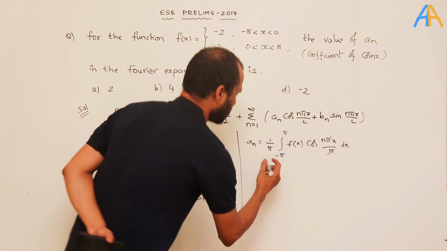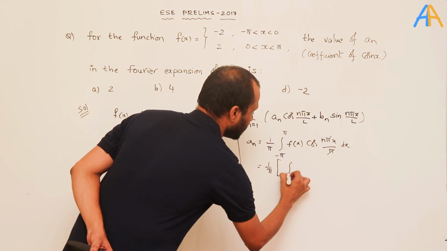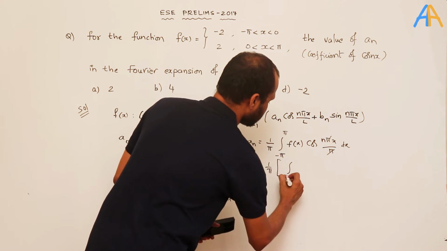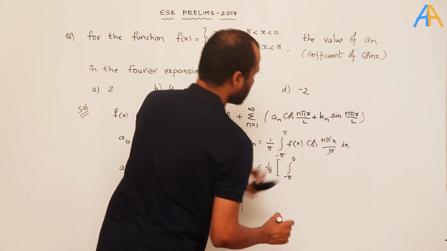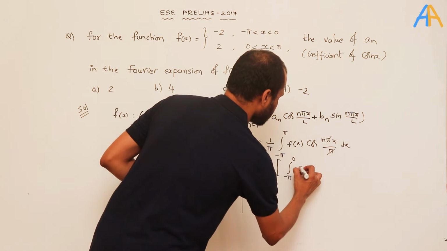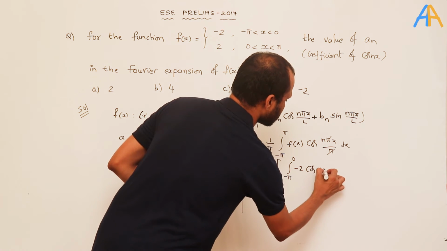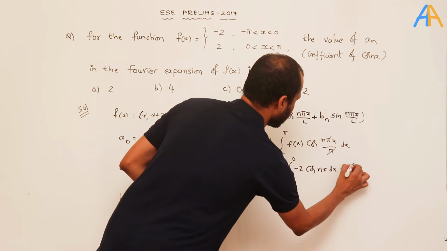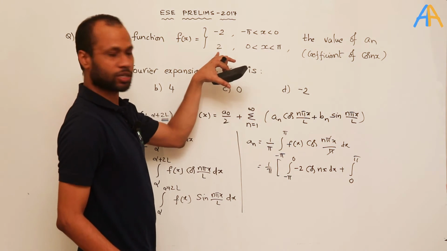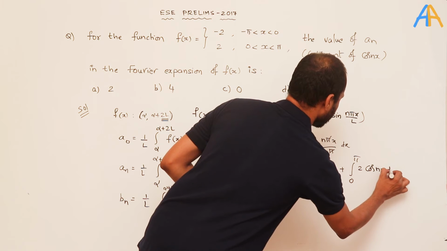So if I do the same thing, this becomes 1 by pi into the integral from minus pi to 0. In minus pi to 0, what is the value of f(x)? Minus 2. So it becomes minus 2 cos nx dx plus the integral from 0 to pi. In 0 to pi, what is the value of f(x)? 2. So it becomes 2 cos nx dx.